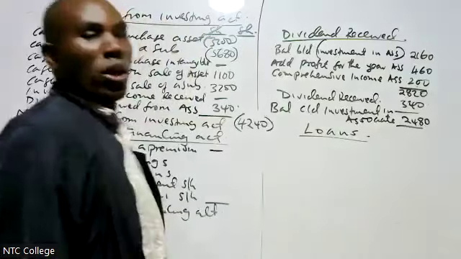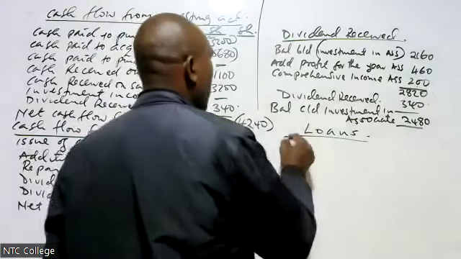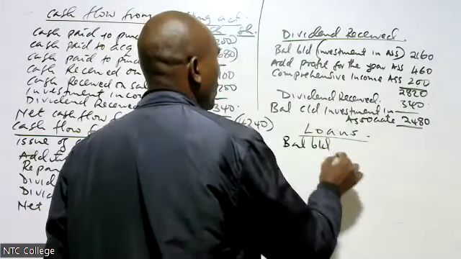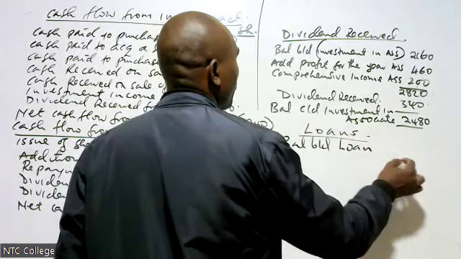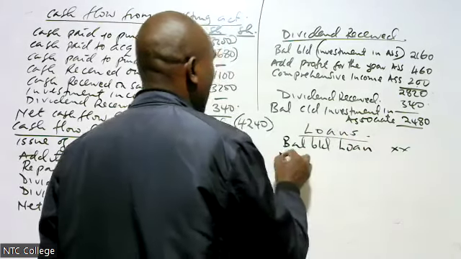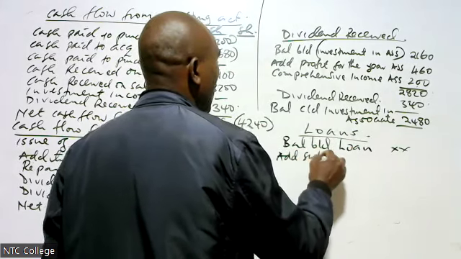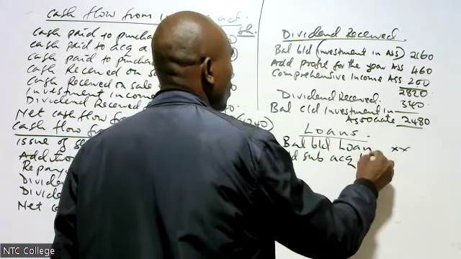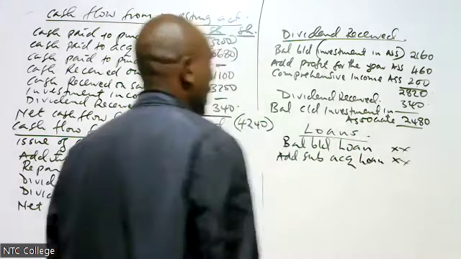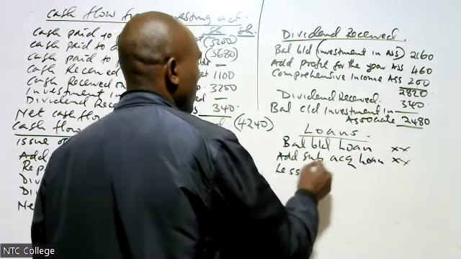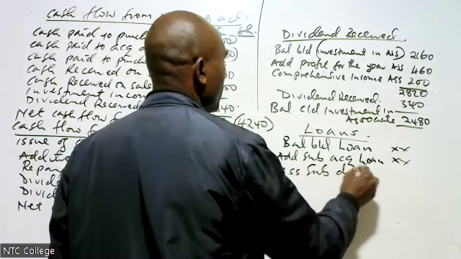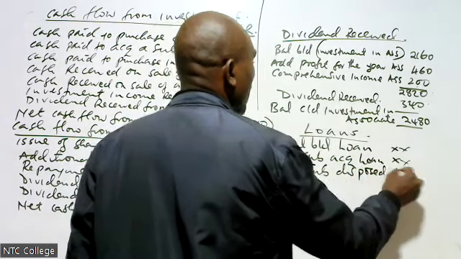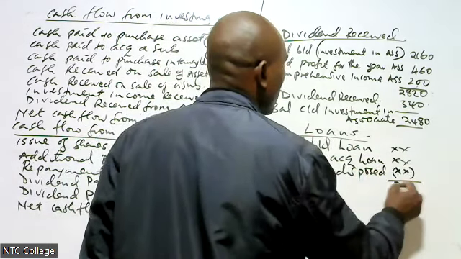I will take balance brought down, that is loan, plus loan from the subsidiary acquired, less the loan on subsidiary disposed.